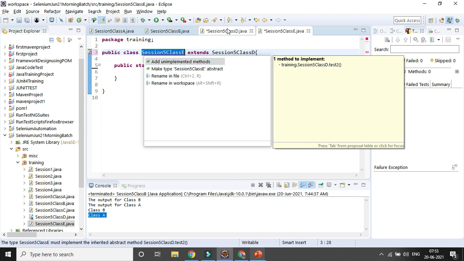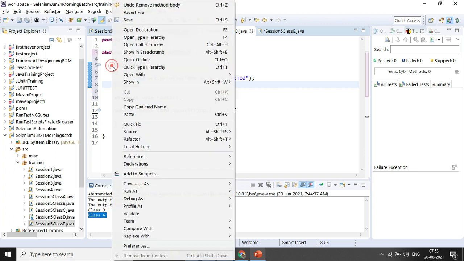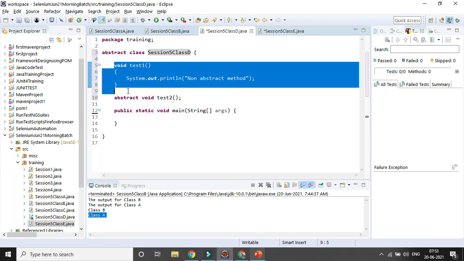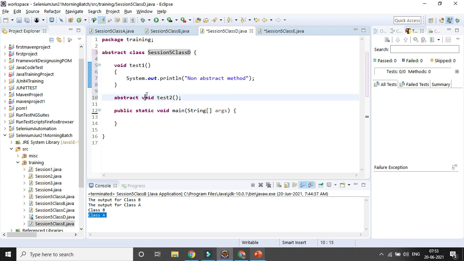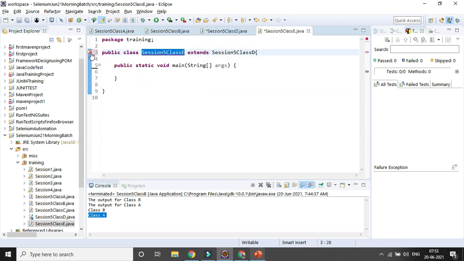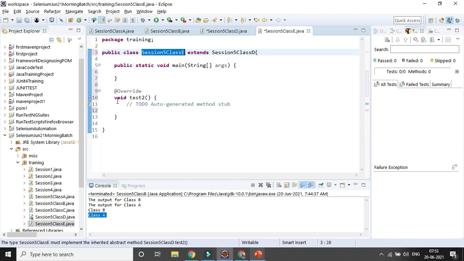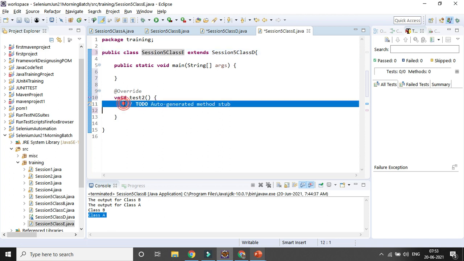So here in the class D, two methods were there, one is a non-abstract method and one is an abstract method. For the non-abstract method you don't need to implement it in the child class, only the abstract method we have to implement in the child class. So that is the concept of inheritance for the abstract with the help of an abstract class or abstract method. So we need to implement it, so automatically it is coming here, this method, and in that method I can give a body.